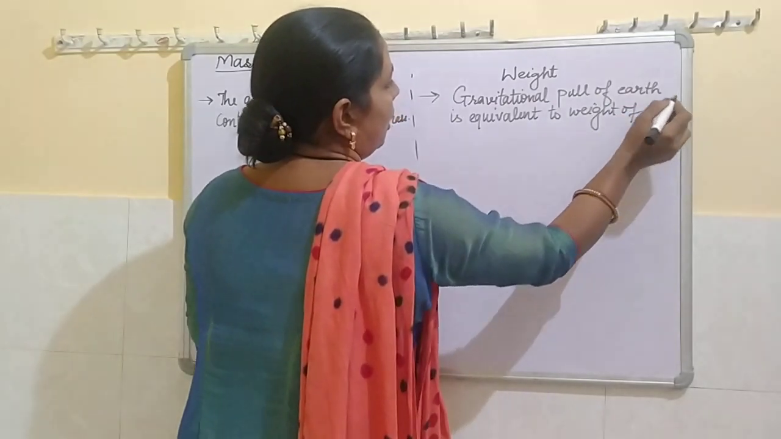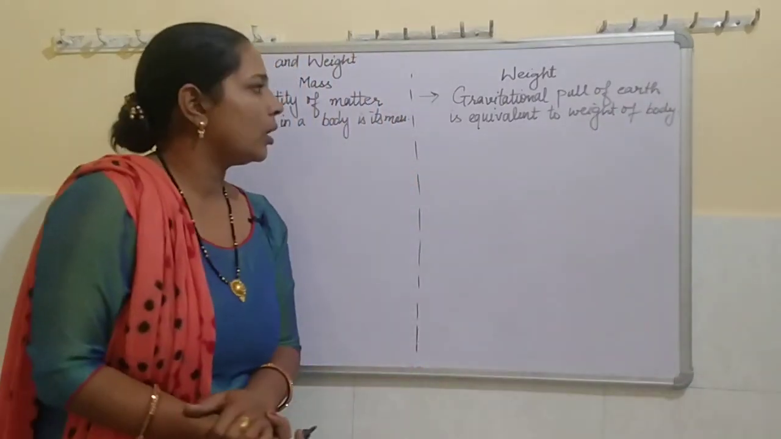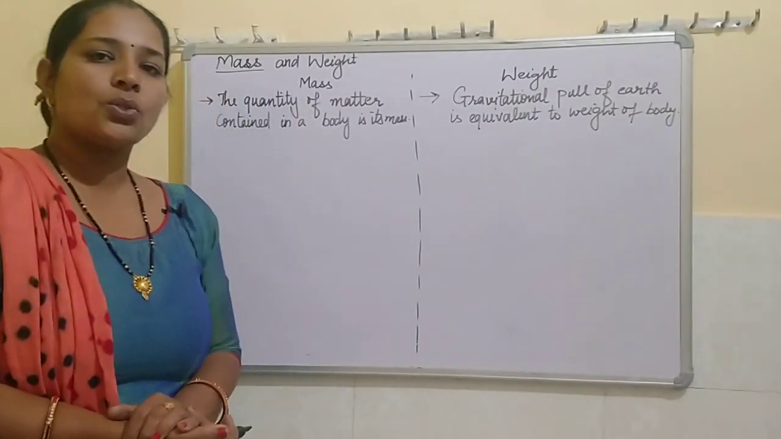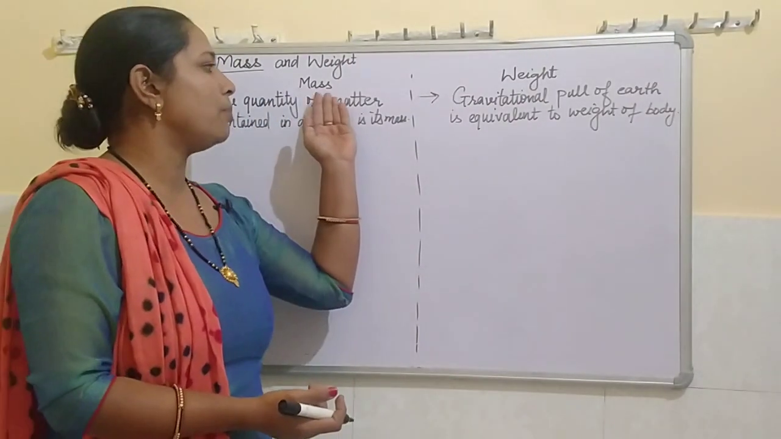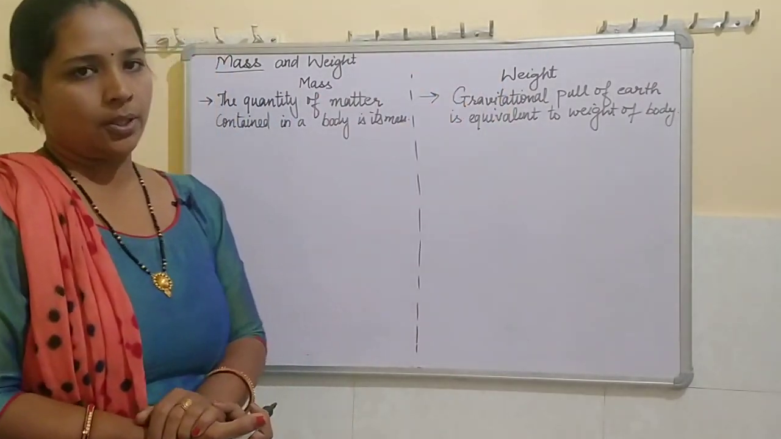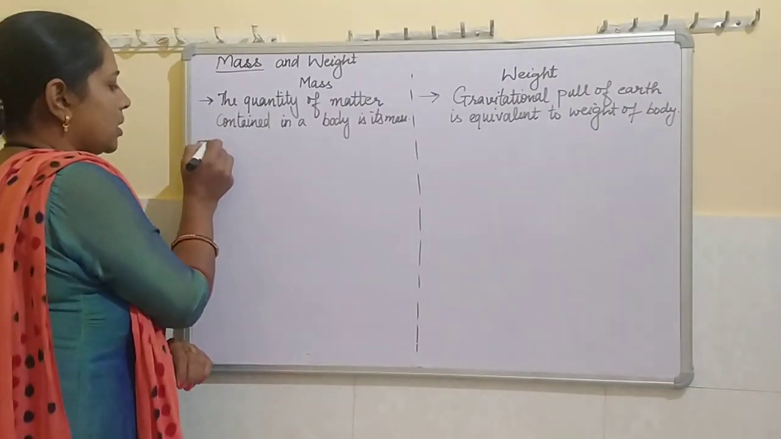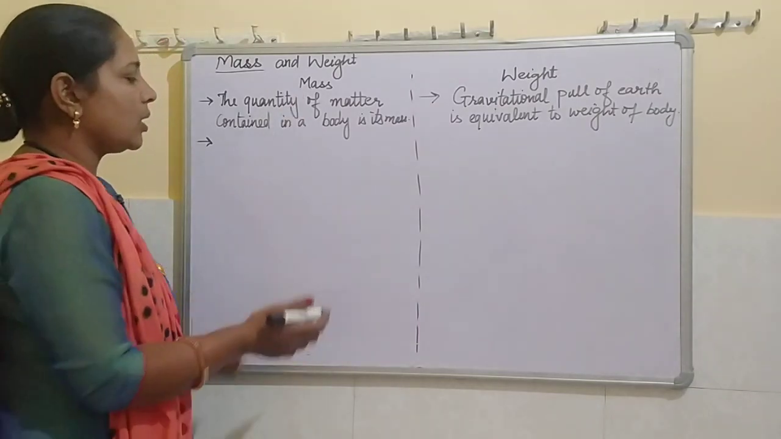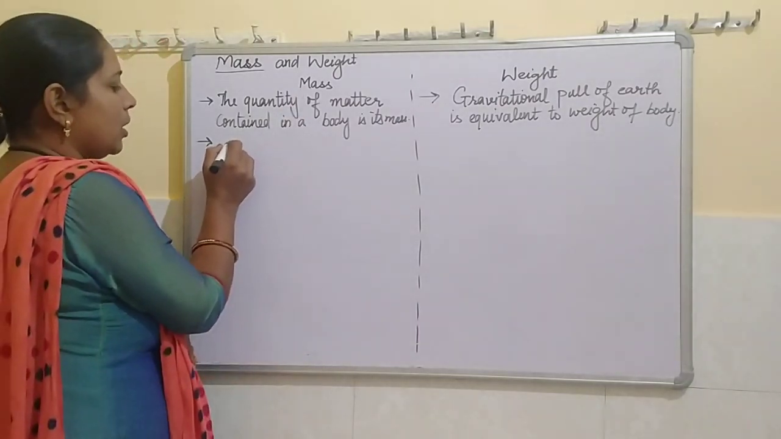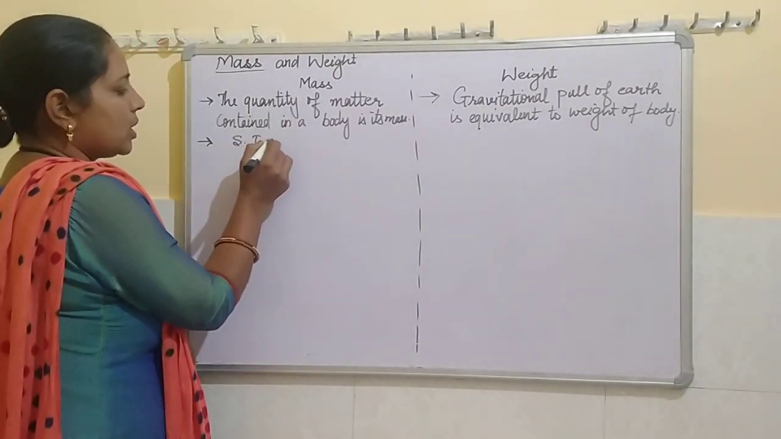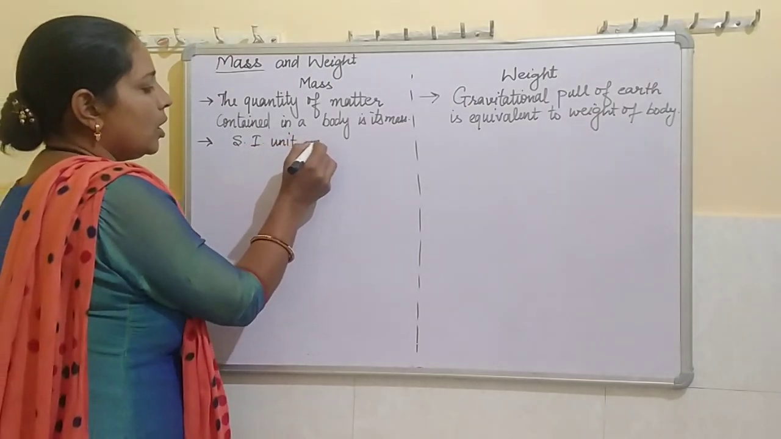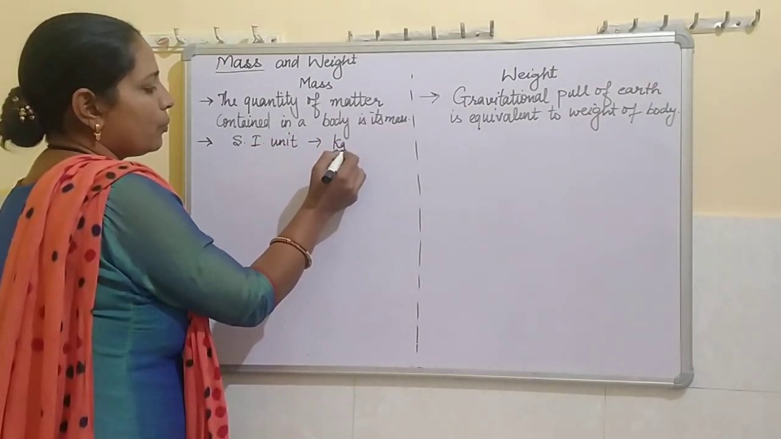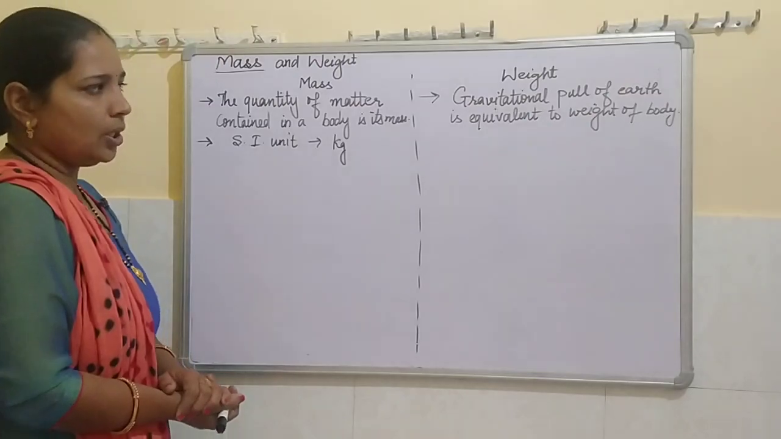Now, other than definitions, what are the differences between mass and weight? Now, second point is related with their SI units. How we can measure mass? We will measure mass in kilogram. So its SI unit is kilogram. In short, we will write it as kg.